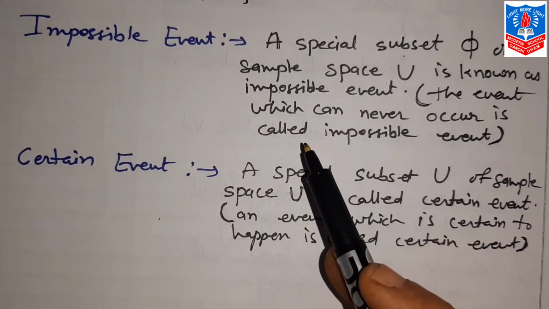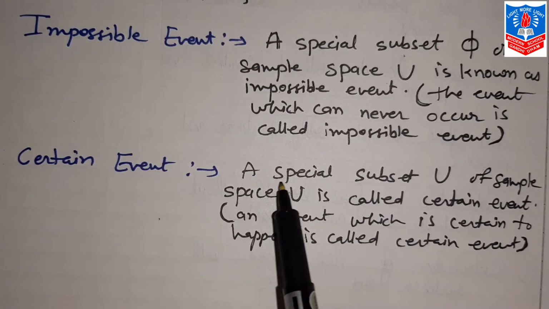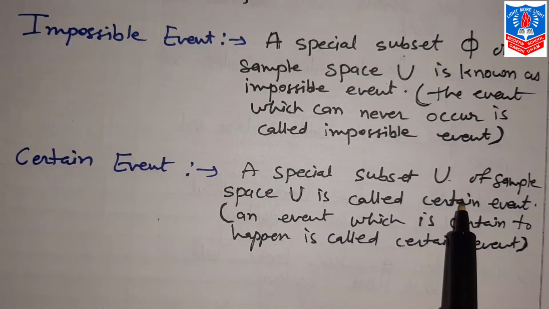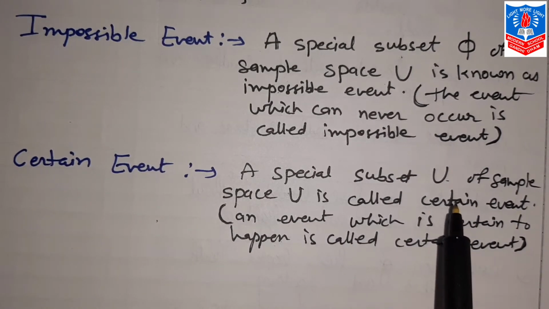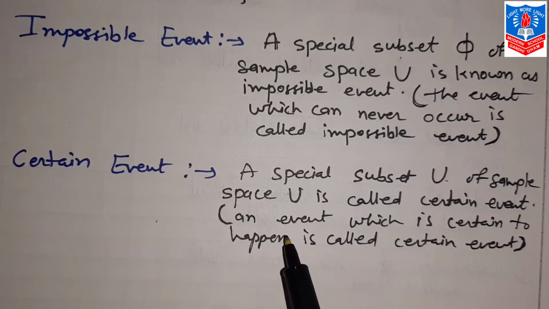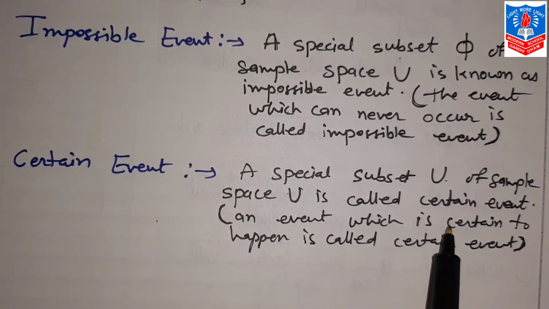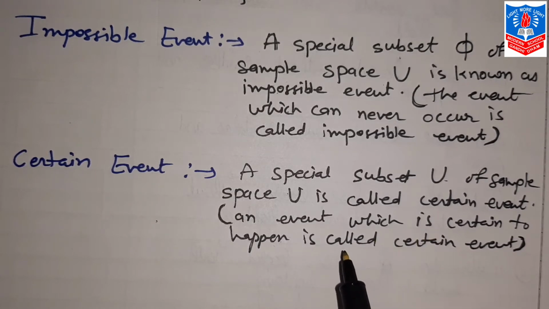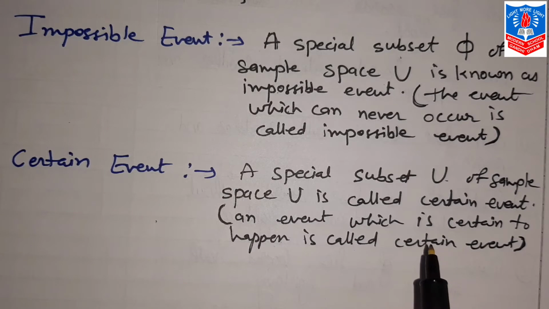Next is certain event. A special subset U of sample space U is called certain event. Now this certain event, in other words, an event which is certain to happen, that is called certain event. Like example, while tossing a balanced die, any integer between 1 and 6 appears on the face of the dice, that is certain event. Very simple.